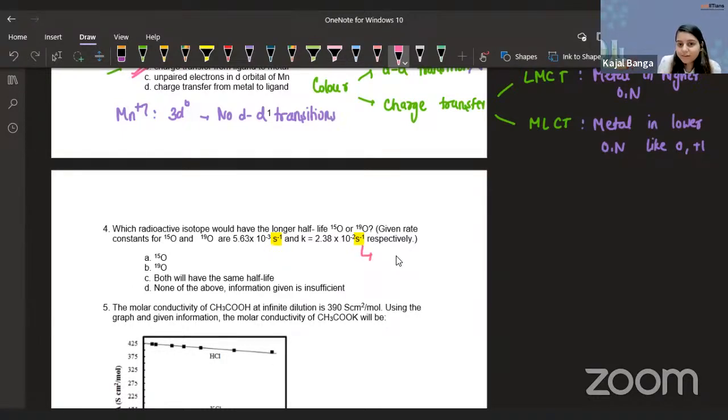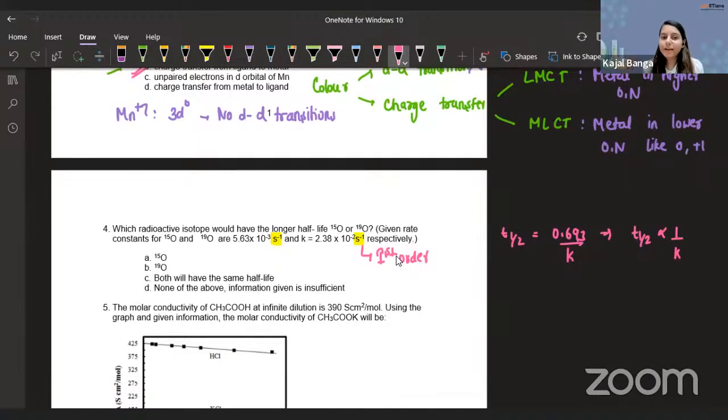First order. And we know for a first order reaction, T half is 0.693 upon K.